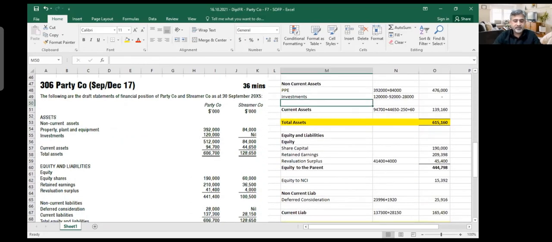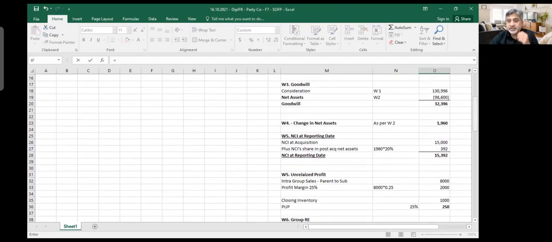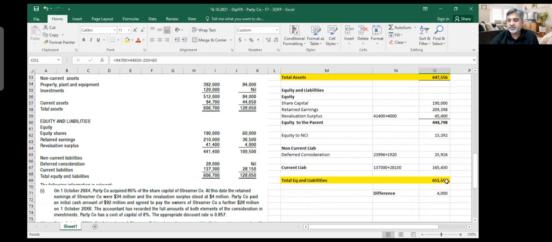Sorry, this Excel is bothering me. Goodwill at acquisition. I don't know how I could forget this goodwill thing, such a major thing. Just 32,396. I put it here. Now the difference is 4,000. Now what is that 4,000? And that is either increase on the asset or decrease on the liability side. Do you think of some number as 4,000? Any adjustment to fair value or something else?